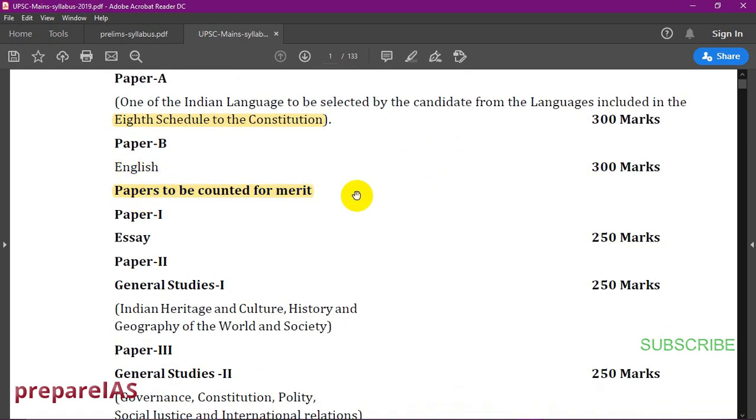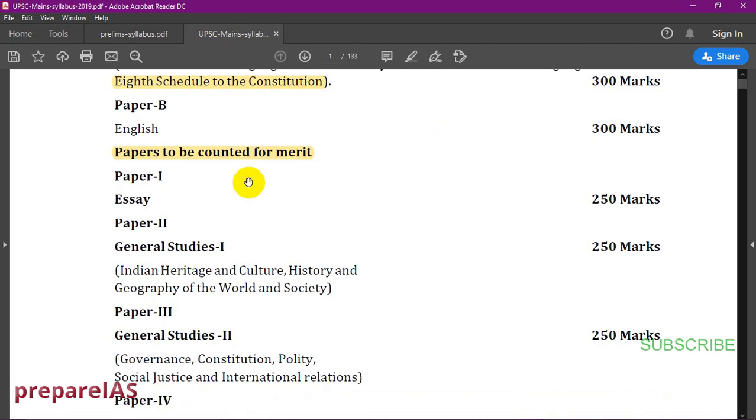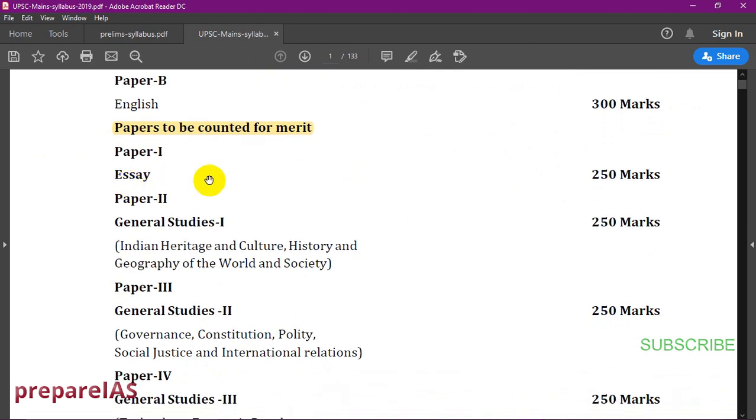And paper B will be English. Paper B, English, is also one you have to qualify. I think around 25% of the total marks is the minimum you have to get to qualify this. And these are the papers which are counted for merit. So paper 1 is essay and the total marks is 250 marks.